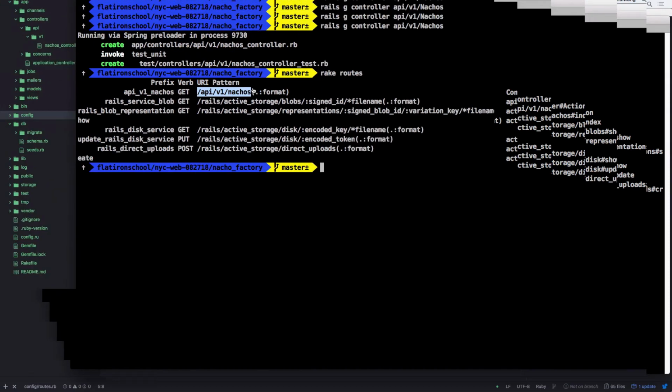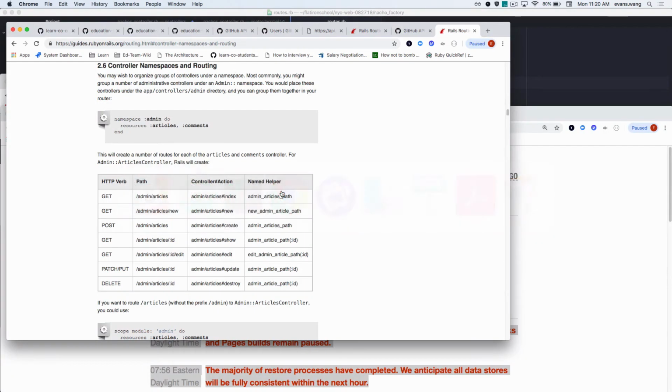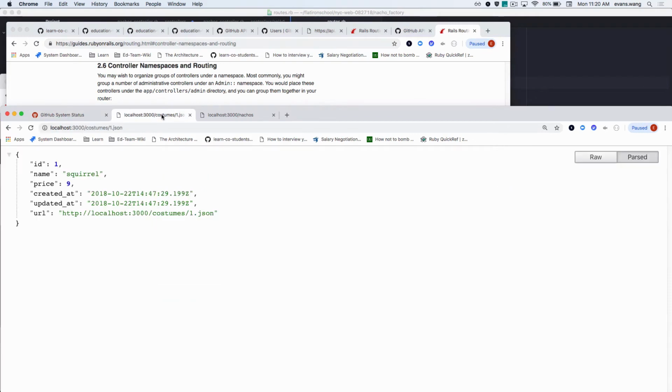If this is the route I need to hit, how do I need to adjust when I'm trying to hit the data here, my localhost? Is it still going to be /costumes/1? Oops, just kidding. Is /nachos what I want to hit? What do I want to hit? Oh, just kidding. That was a little bit too preemptive. API v1 nachos, because that's what I put in my route, and that's what I put in my controller. So there it is. It's real. It's still there.